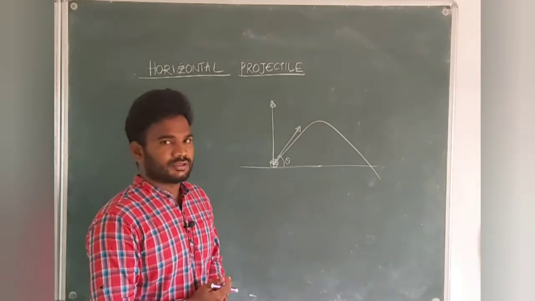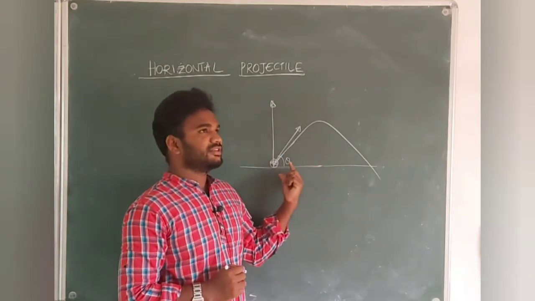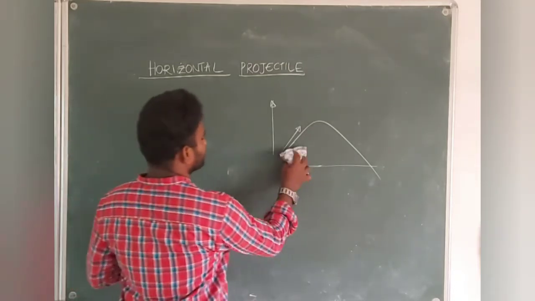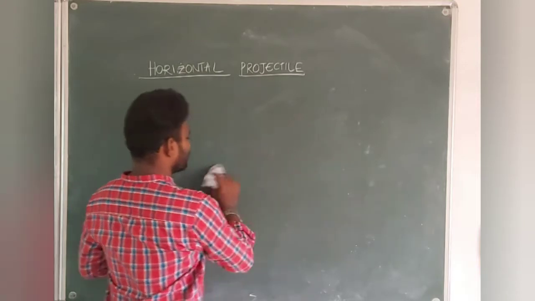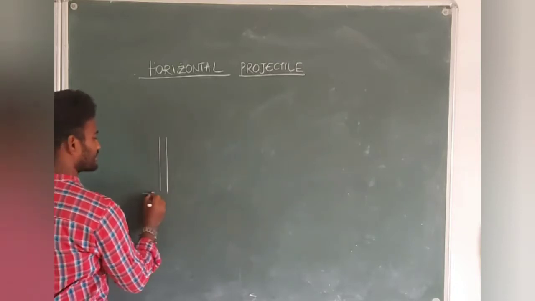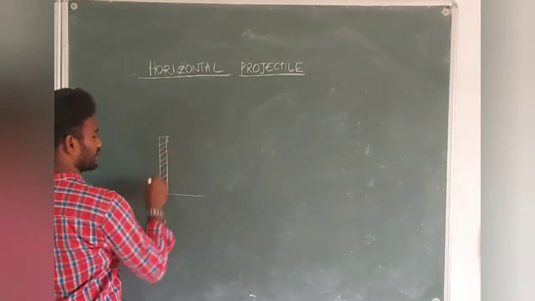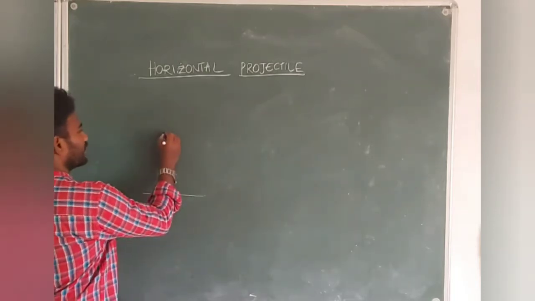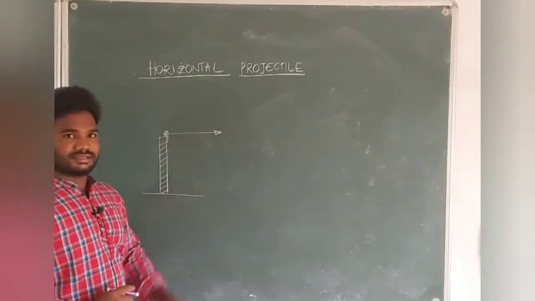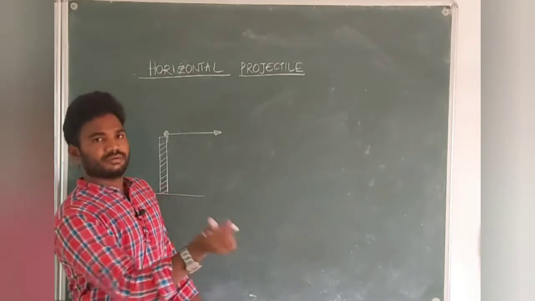Okay, normal projectile motion: from the surface of the earth, if you make an inclination, then it becomes projectile motion. Fine. Next we will go for horizontal projectile. What is the meaning of horizontal projectile? Let us discuss that. First of all, let me consider we are at a certain height from the earth's surface. Let me consider one building, or else we can take any tower. Now let me consider one ball projected horizontally, straight, 100% horizontally. No inclination here, just horizontally I am going to project.